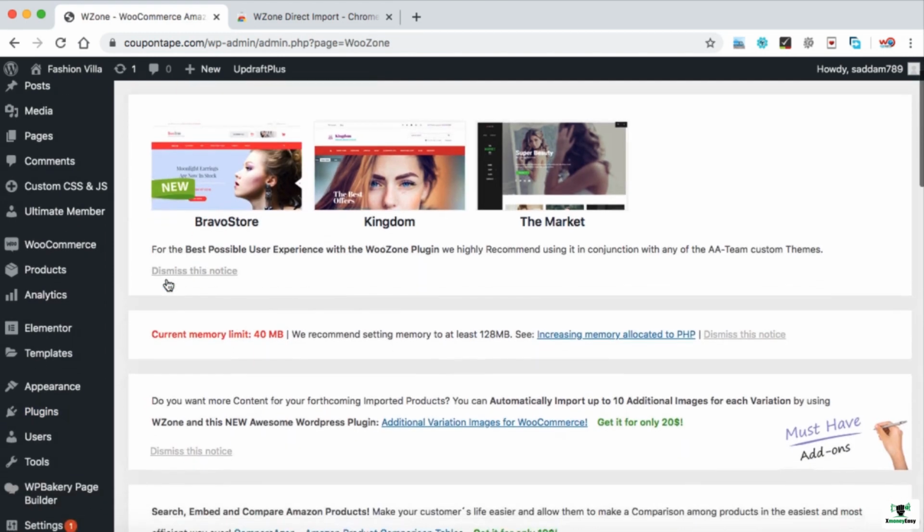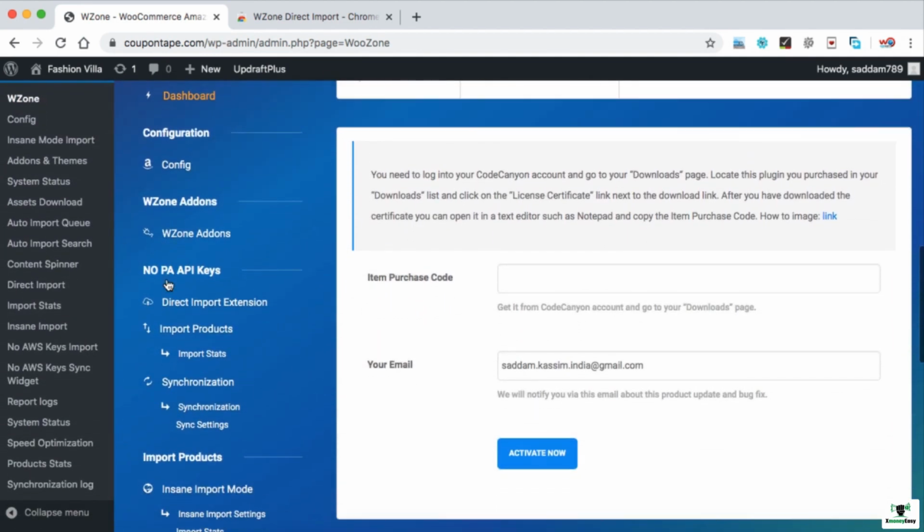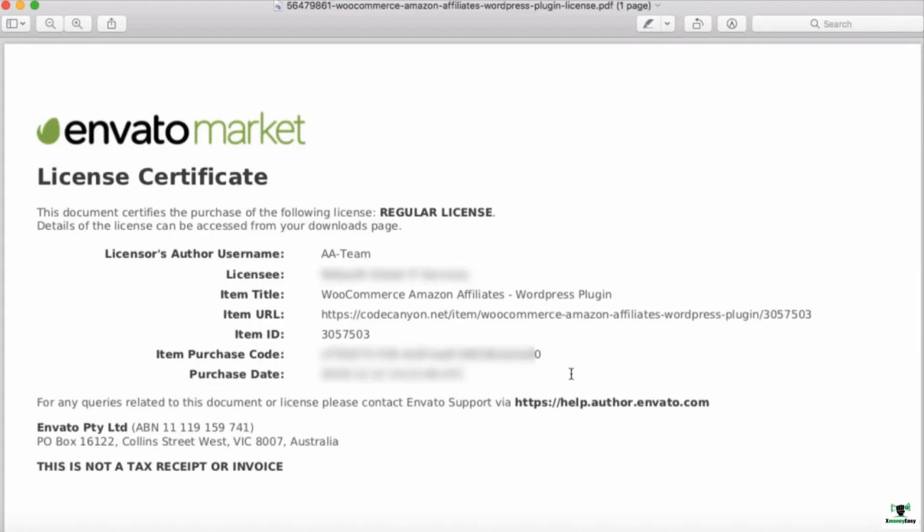Alright, so the plugin is activated now, and we'll see this type of dashboard over here. Now it asks you to activate the plugin, so you need to enter your item purchase code, which can be found inside the PDF that we have downloaded. So let's go back to the PDF, and here you can find the item purchase code.